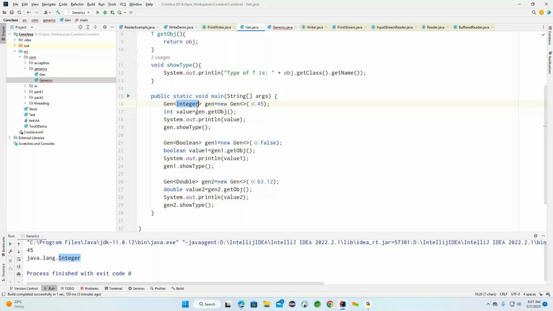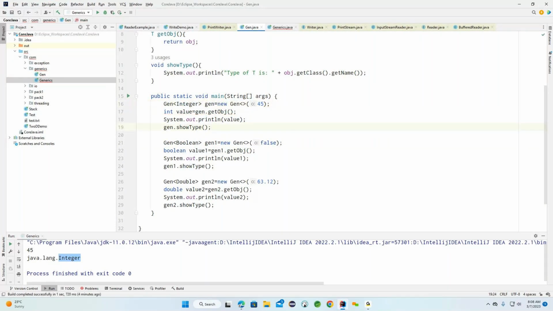So if, in place of this particular integer, I provide a double, it will also give an error. The same goes for boolean, but this type of boolean is now giving me an error. Why is it giving me an error? Basically because this is a primitive type, and here it is a wrapper type. A wrapper type is nothing but an object type. Because of this, we are not getting any error here, but above we are getting an error. So this is the main difference between primitive type and object type. We cannot use the primitive type; it will only allow an object type here.